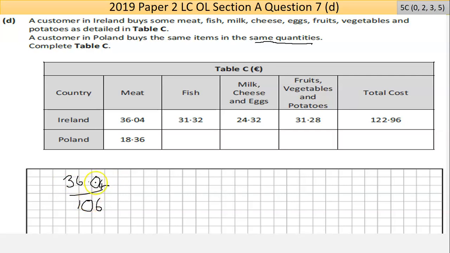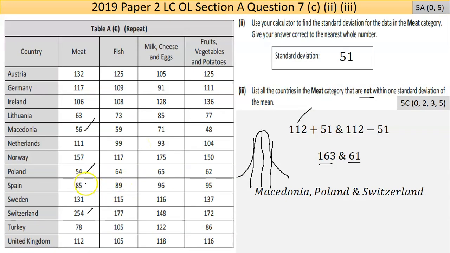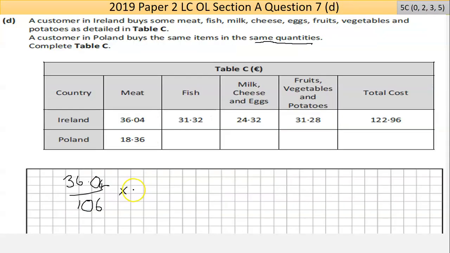The top number is smaller than the bottom number, so I'm going to guesstimate it's like a third. You multiply that by the Polish number, which, if I remember, is 54. Multiplying that by 54, put that through the calculator, you'll get 18.36.